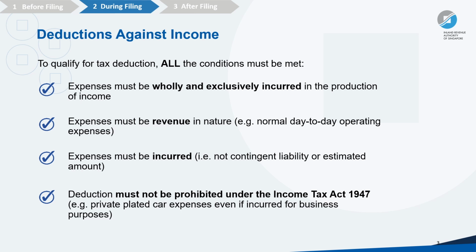This will be the normal day-to-day operating expenses, like rent and salaries, not capital expenditure. Third, expenses must actually be incurred and not estimates or provisions. Fourth, expenses are not prohibited under Section 15 of the Income Tax Act, such as expenses like private car costs are specifically disallowed, even if business-related.